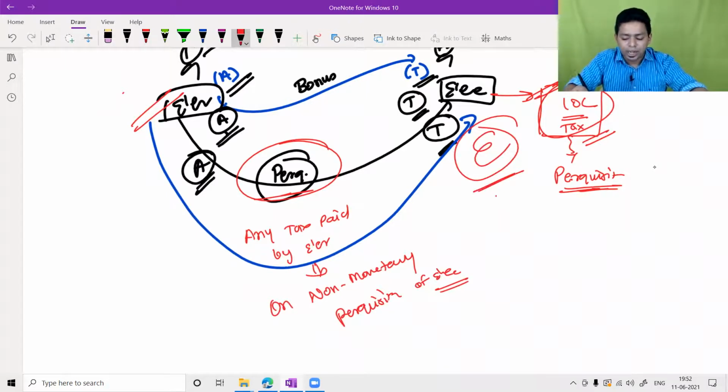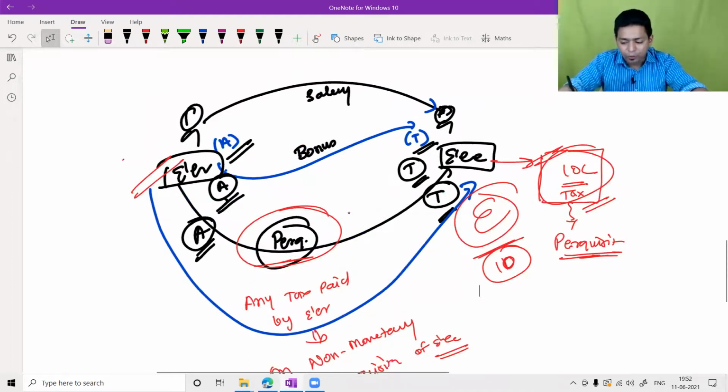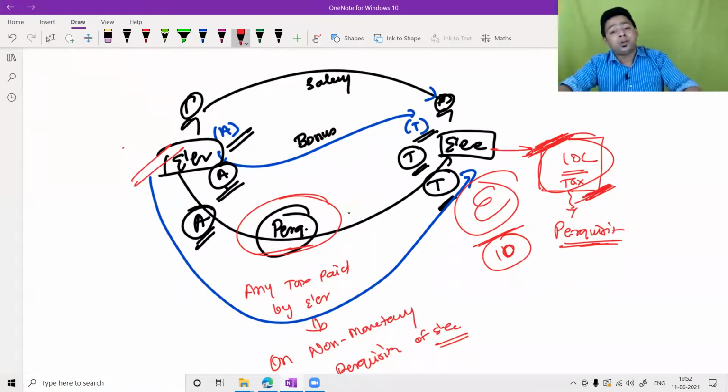This is exempted under section 10, sir. This 10 lakh rupees, which is the tax paid by the employer on non-monetary perquisite of the employee, is exempted in the hands of the employee. It is not taxable in the hands of the employee.